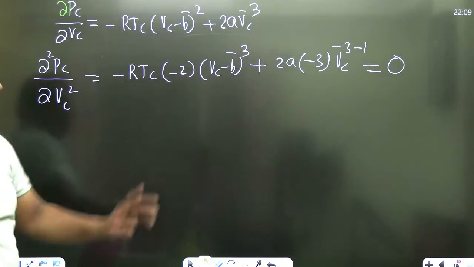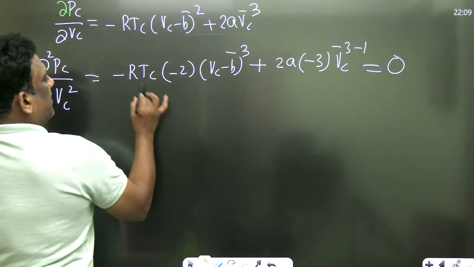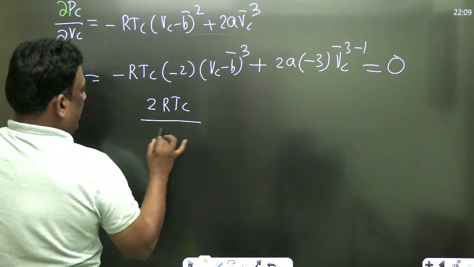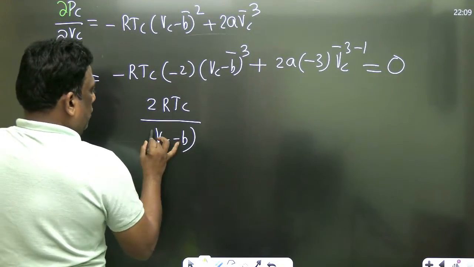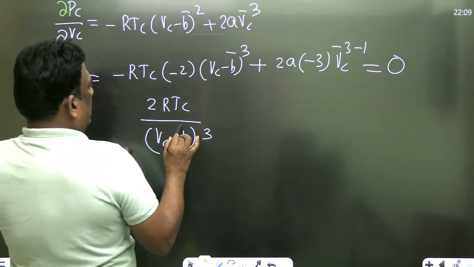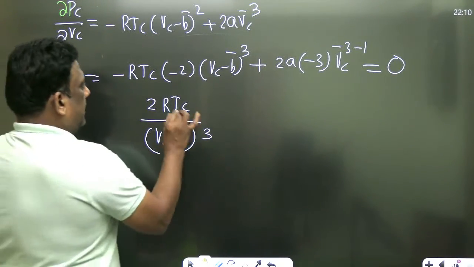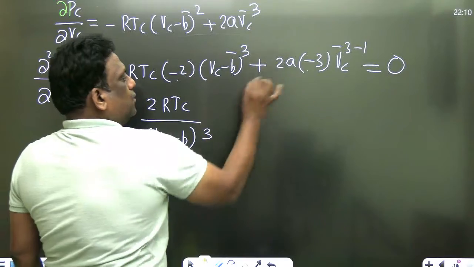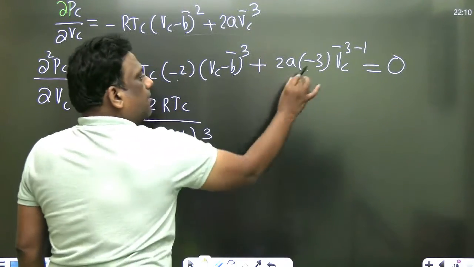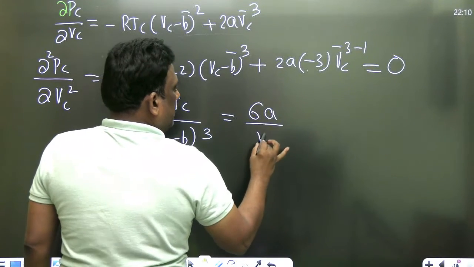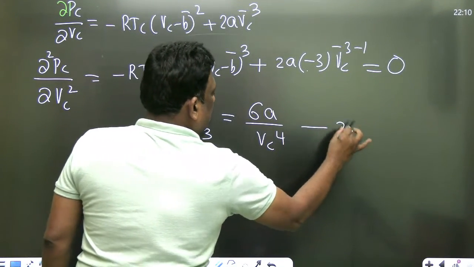Second order is also 0. Minus of minus is plus 2RTc by Vc minus b whole cube. Okay sir, take this to that side. Plus into minus, you take it to that side, is equal to 6a by Vc power 4. Let this be equation number 2.